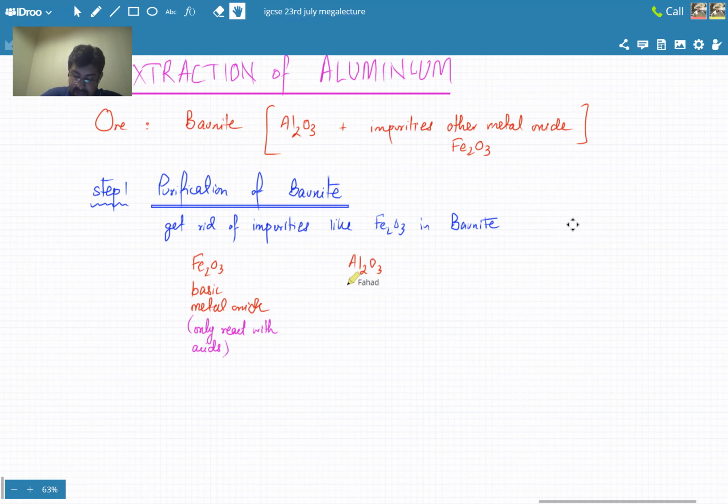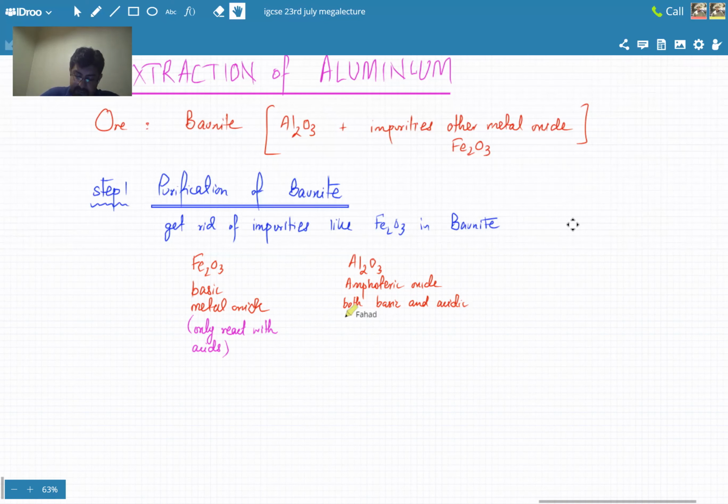It's an amphoteric oxide. What that means is it has both basic and acidic properties.